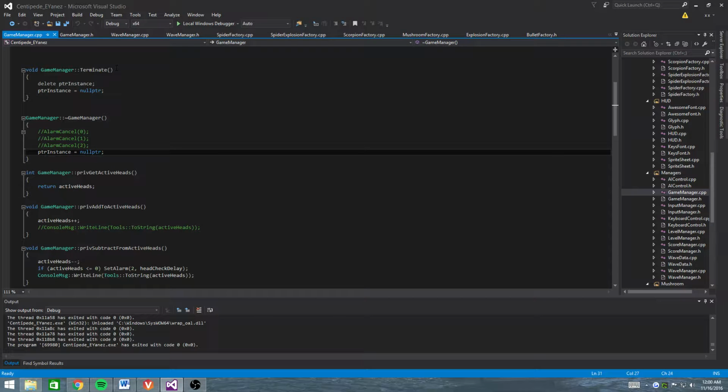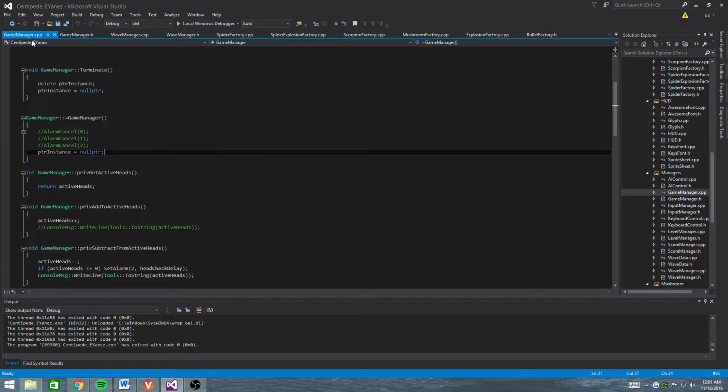So my game manager is a singleton because I needed multiple things to access it from different hierarchies, different levels of my game. I couldn't just use the observer pattern to pass it along, because the game manager is in charge of everything. It's in charge of the wave manager and player manager, and it uses all those things in tandem to create the game loop.